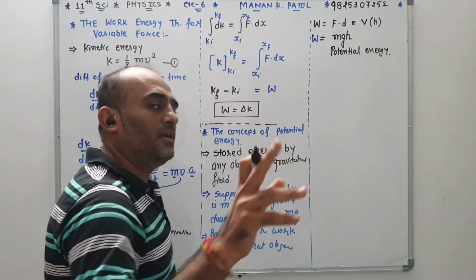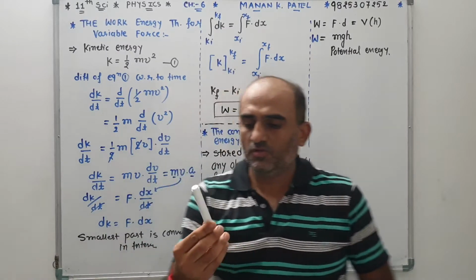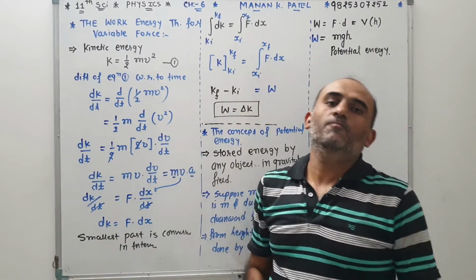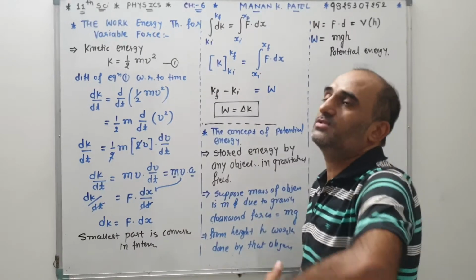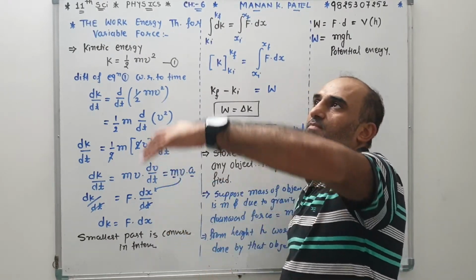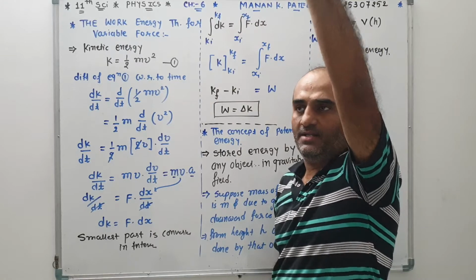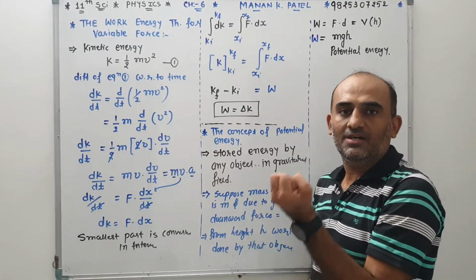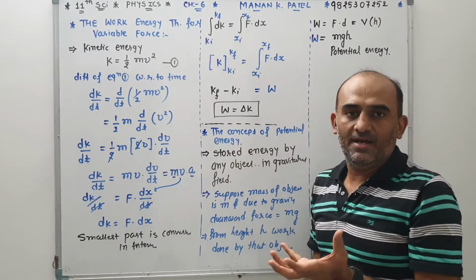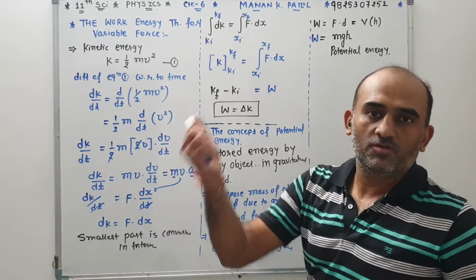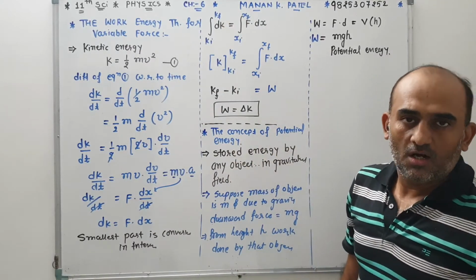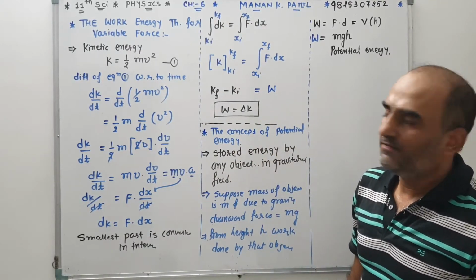But you know the stored energy, that means suppose we apply a force in the upward direction against gravity. When we apply the maximum force, the object goes to maximum height and then comes back. Why does it come back? Because the gravity force of the earth is very high in comparison to our force. So that's why it comes back in the earth's gravity field.